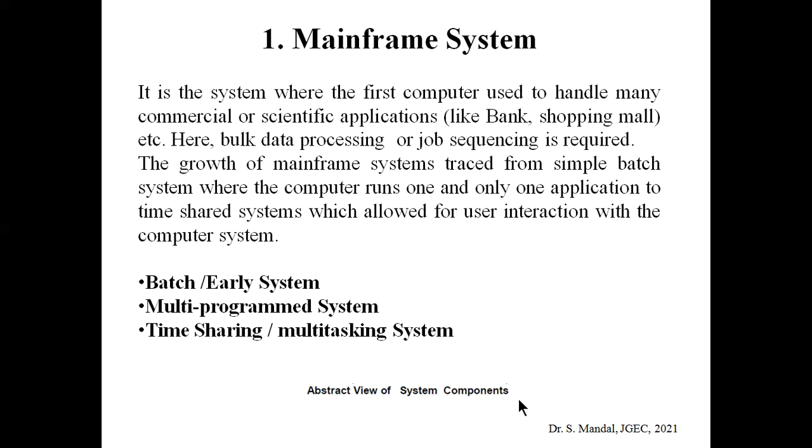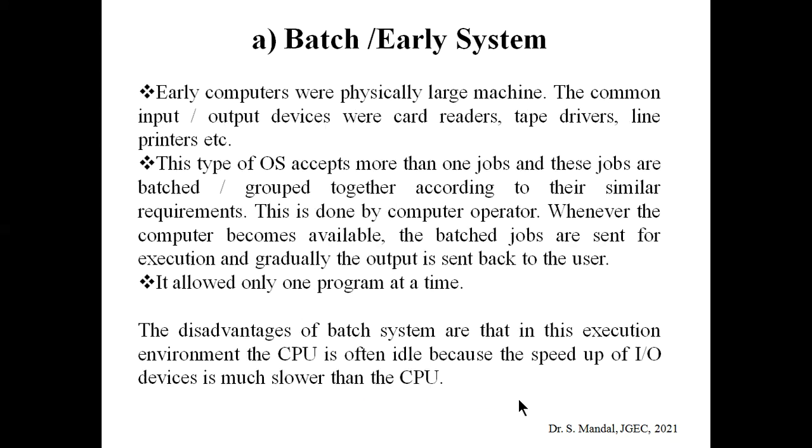First one is the batch or early system. Second one is the multi-program system. Third one is the time sharing or multitasking system. Remember the terms. There is a difference between multi-program and multitasking. Basically, these are the evolution of mainframe system. Like in earlier ages, batch system existed, then multi-program, then more sophisticated is time sharing or multitasking system.